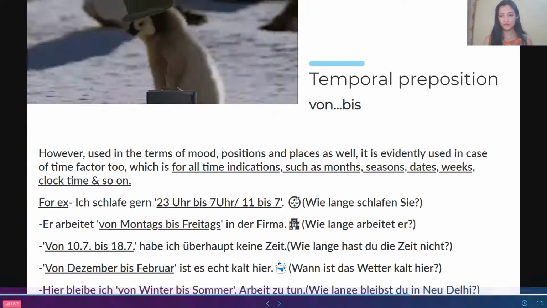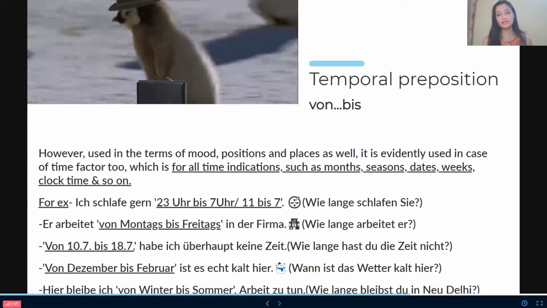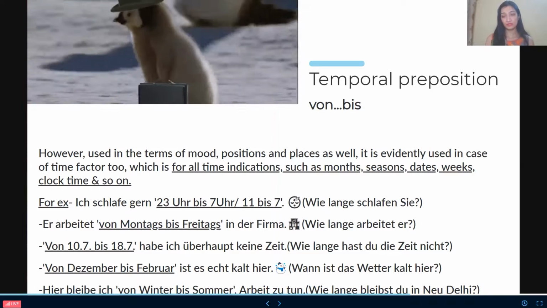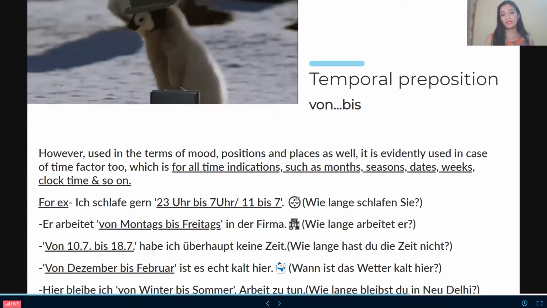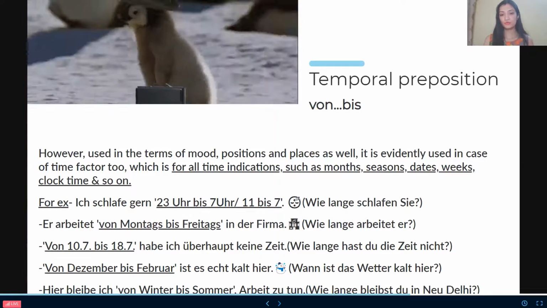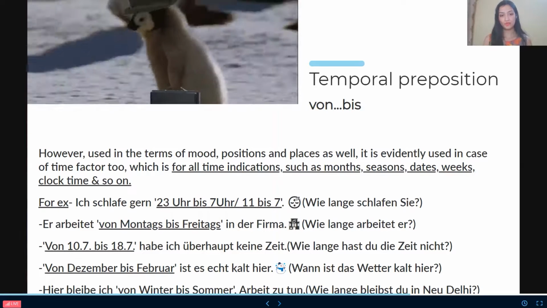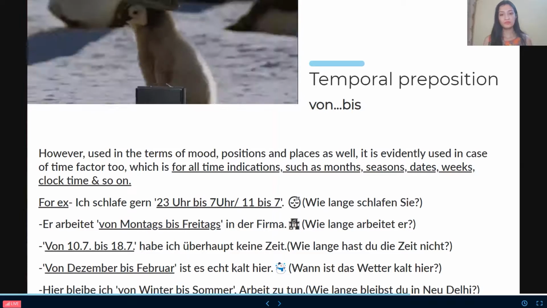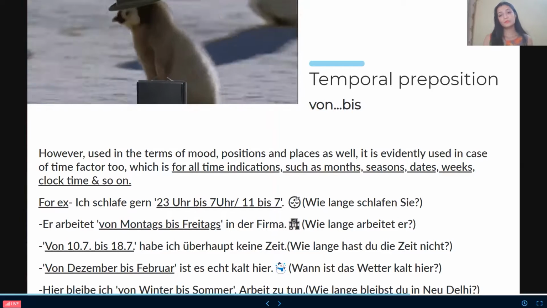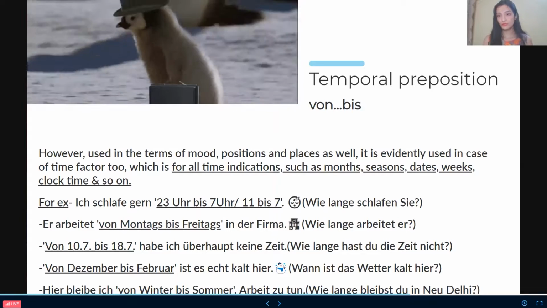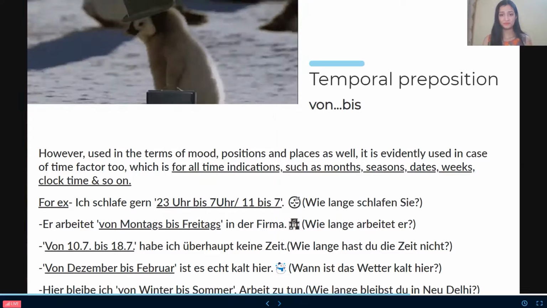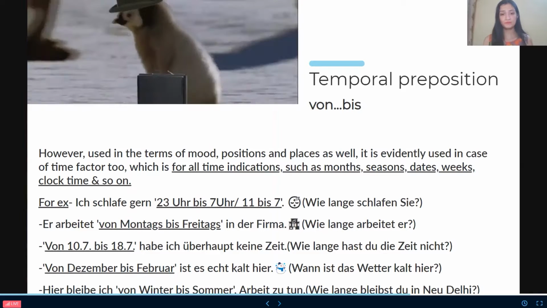Okay. Now, wie lange bleibst du in New Delhi? How long are you staying in New Delhi? Hier bleibe ich von Winter bis Sommer. Here I am staying from winter to summer to complete my work or to do my work. Anything you can say like that. So like this, people, you can do.